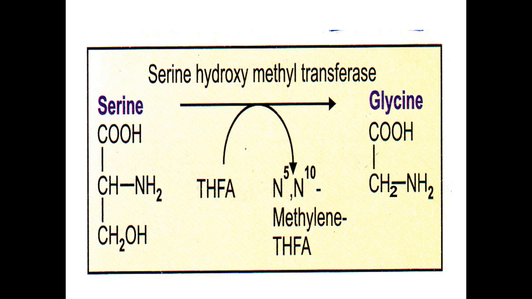So serine, by the action of the enzyme serine hydroxymethyl transferase, is converted to the amino acid glycine. So glycine is synthesized from serine by the action of the enzyme serine hydroxymethyl transferase. Here there is a transfer of a methyl group. This CH2OH is converted to a CH3 group, and that methyl group is taken up by tetrahydrofolic acid.